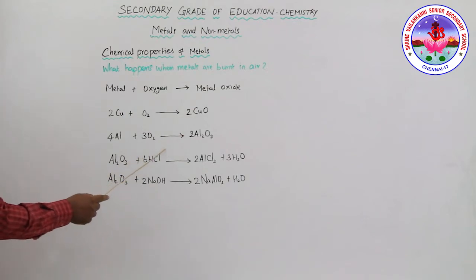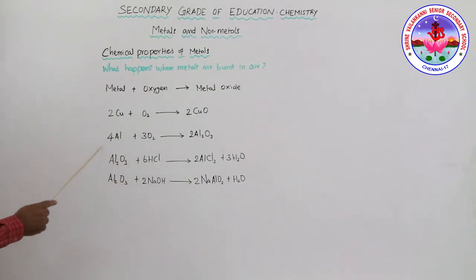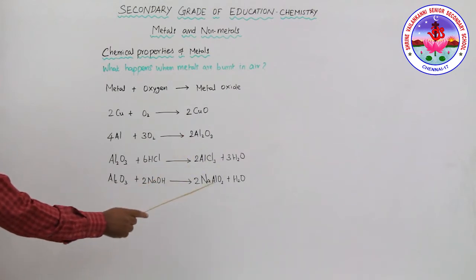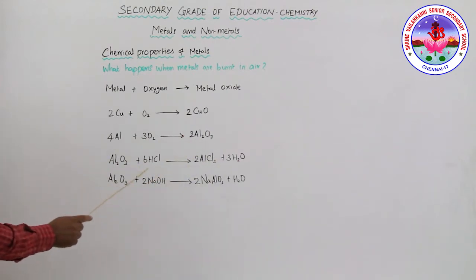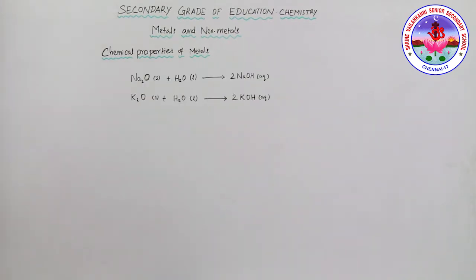Here this is acid and this is base, but the metal oxide does not change. In this case, it reacts with both acid and base to give salt and water, so this type of substance is said to have amphoteric nature. Usually these metal oxides are called amphoteric oxides. Look here, most of the metal oxides are insoluble in water, but some of them dissolve in water to form alkalis.